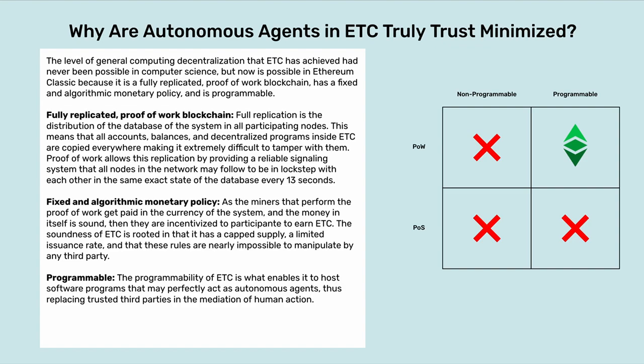Fixed and algorithmic monetary policy. As the miners that perform the proof of work get paid in the currency of the system, and the money in itself is sound, then they are incentivized to participate to earn ETC. The soundness of ETC is rooted in that it has a capped supply, a limited issuance rate, and that these rules are nearly impossible to manipulate by any third party.